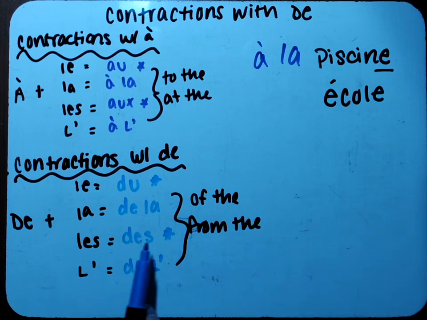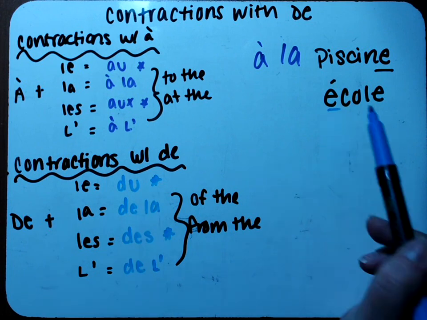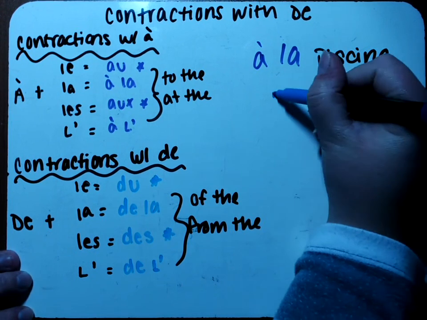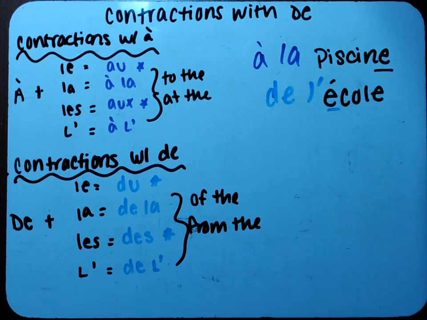Now let's say that we have something that's coming from my sister. So it's coming from my sister. We're going to write sister is sœur. Like, sir, yes, please. Sœur. And we need to say it's coming from my sister. Or we could say this is the shirt of my sister. Either one. When we're saying of or from, we need the de part. We need the contraction with de.